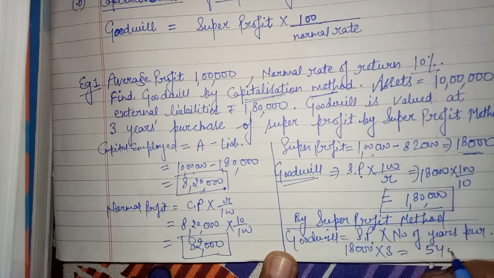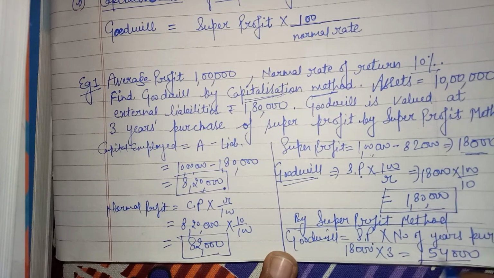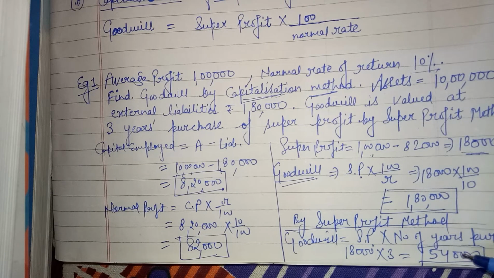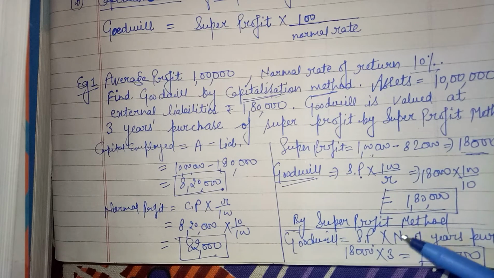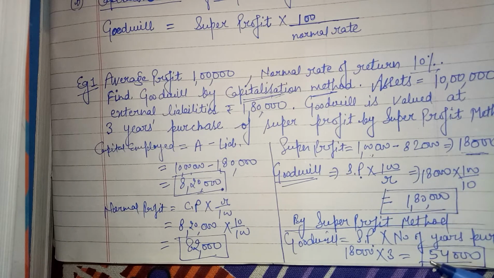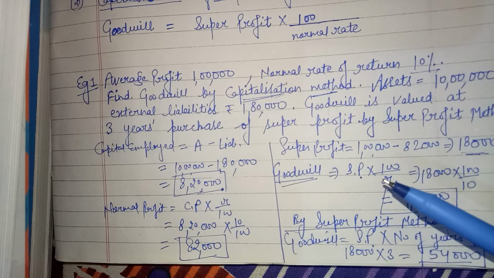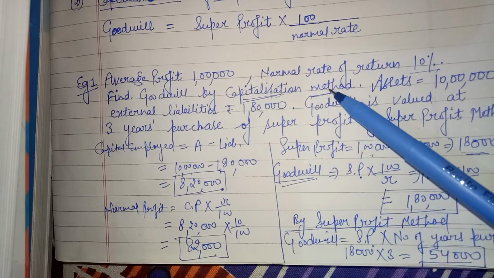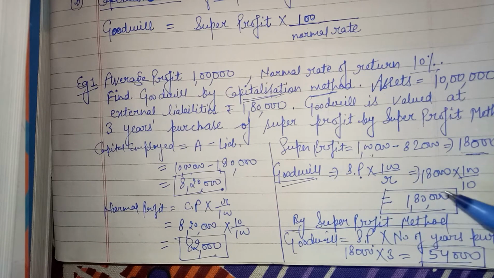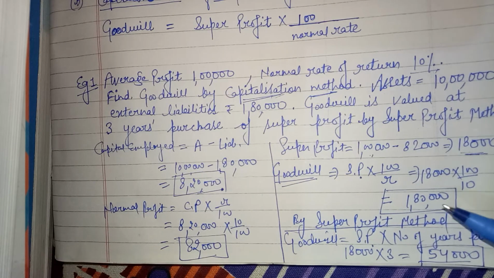So goodwill is 54,000. Clear? There are two different answers of goodwill. Why? Because here we applied the second formula, super profit method, and the third formula, capitalization of super profit method. That's why the answers are changed. But if you are applying the goodwill formula by the capitalization method, like both capitalization formulas, capitalization of super profit and capitalization of average profit, then the answer remains the same, that is 1,80,000.